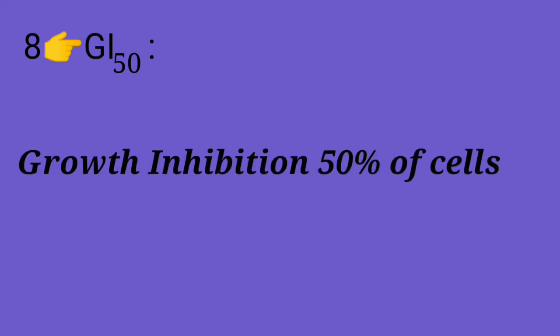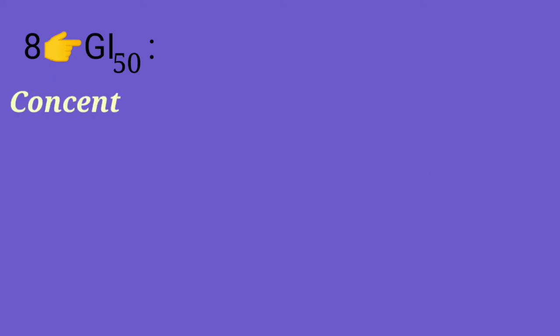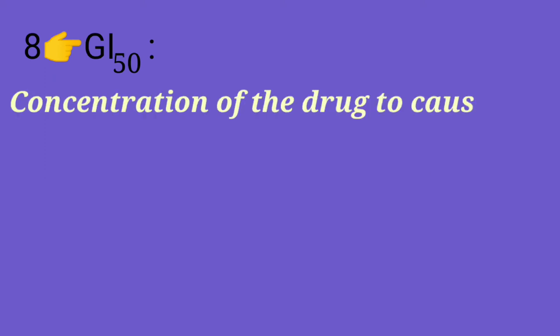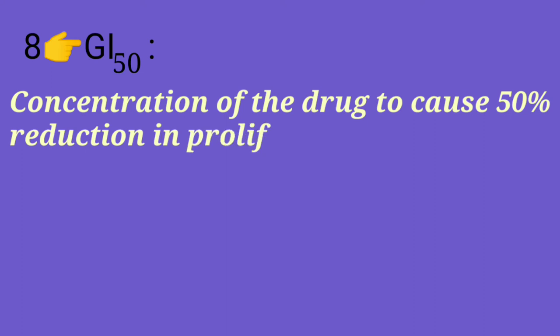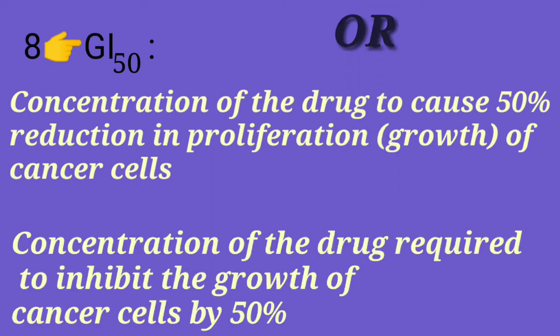Next term is GI50, that is growth inhibition of 50% of cells. Students, it is defined as the concentration of the drug to cause 50% reduction in proliferation, that is growth of cancer cells, or the concentration of the drug required to inhibit the growth of cancer cells by 50%.